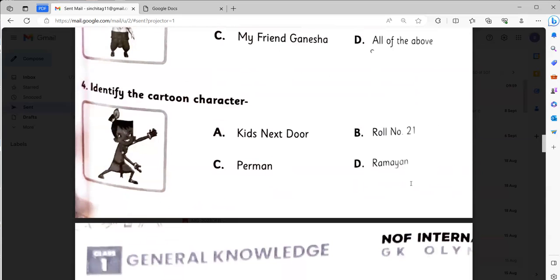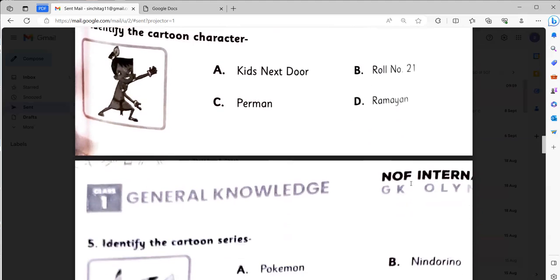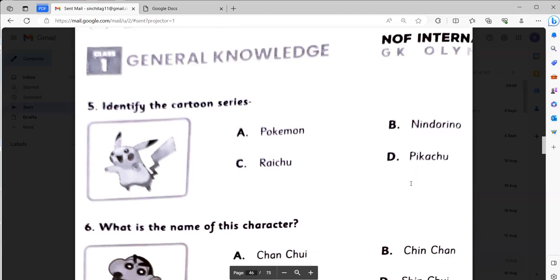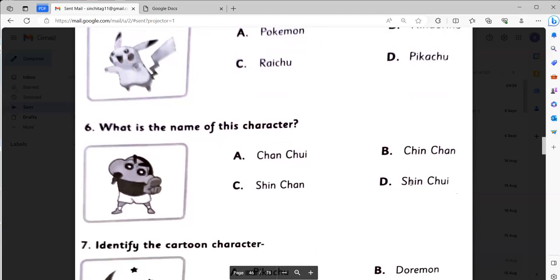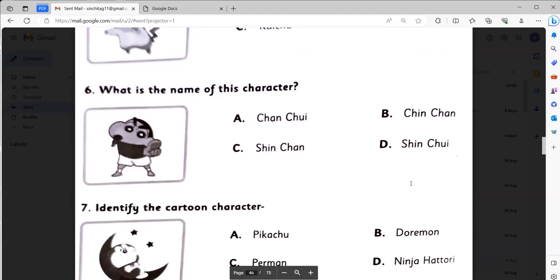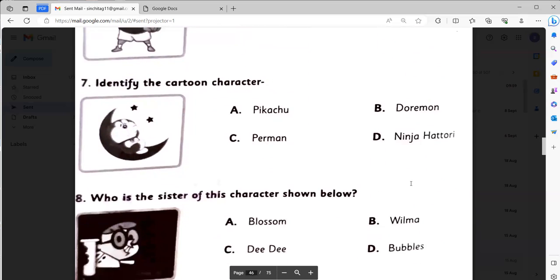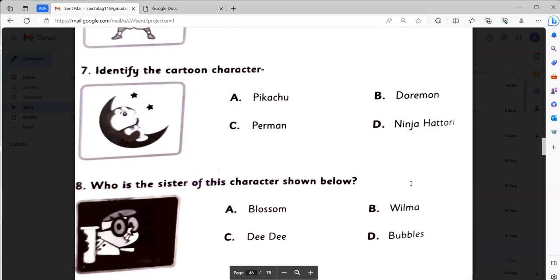Identify the cartoon character. 4 will be B, that is roll number 21. Identify the cartoon series. Number 5 will be D, that is Pikachu. What is the name of this character? Number 6 will be B, that is Chin Chan. Identify the cartoon character. Number 7 will be B, that is Doraemon.